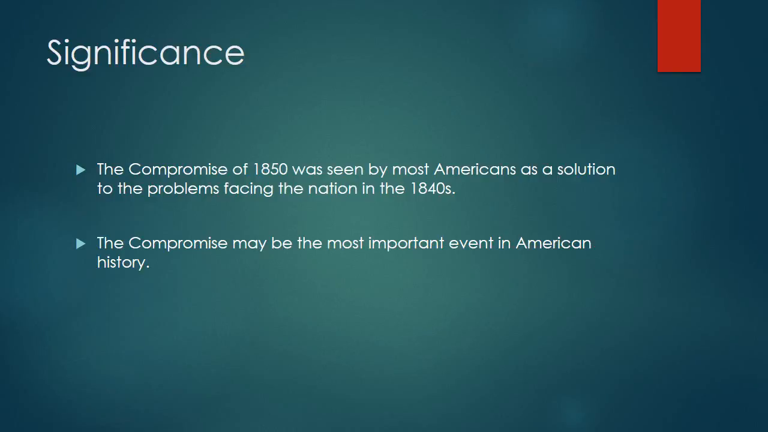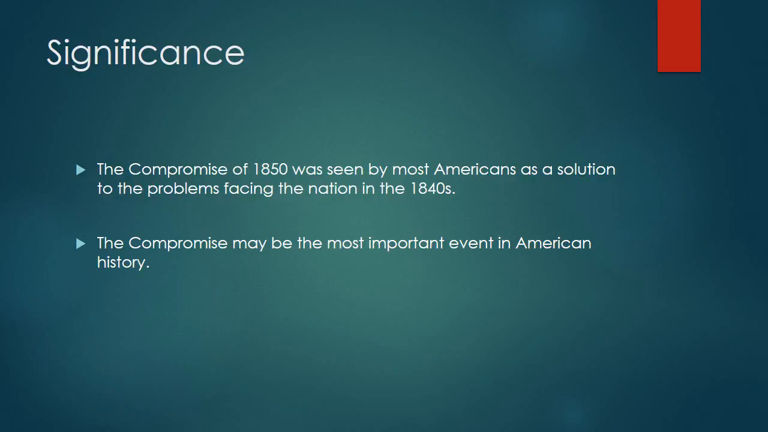But here's the other reason we care about this compromise. Some historians have said that this compromise may have been the most important event in American history. And here's why. The compromise prevented a civil war from likely breaking out 10 years before it did. Okay, this is in 1850. The Civil War is going to break out in 1861. So the compromise prevented civil war 10 years before it actually did.